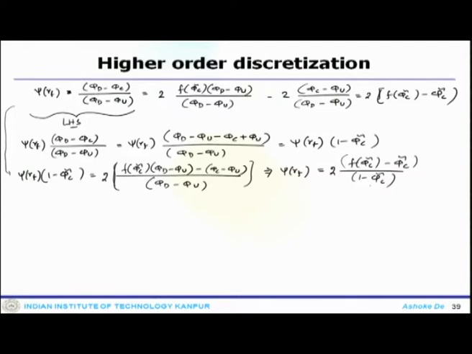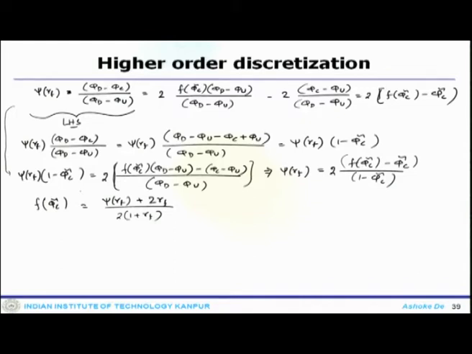So, this is what you can write. Now, this one can also write phi c tilde equals to psi r f plus 2 r f 2 into 1 plus r f. It is just from here one can write.